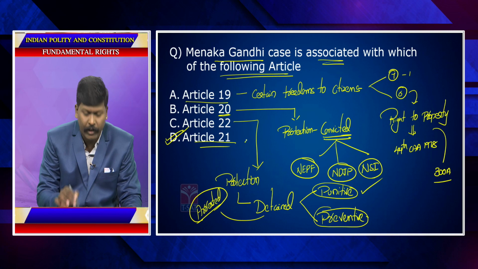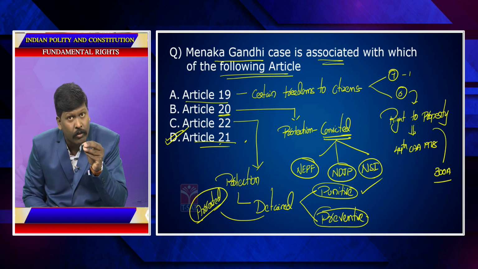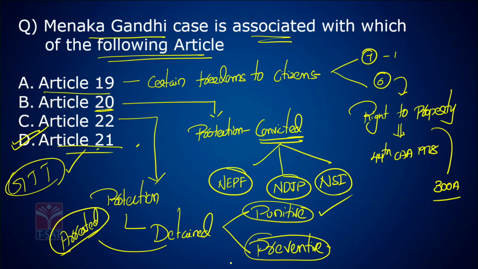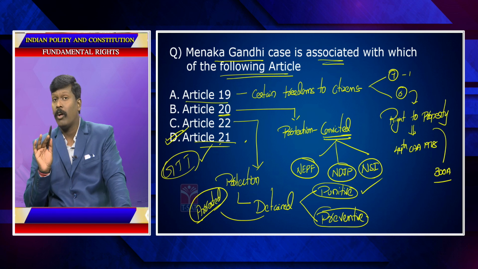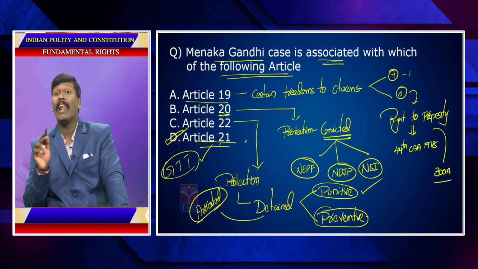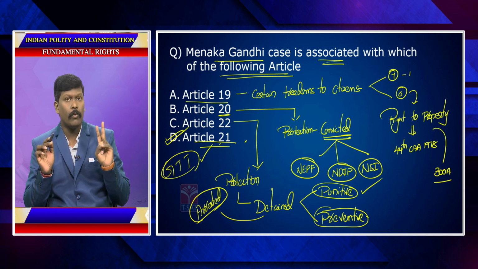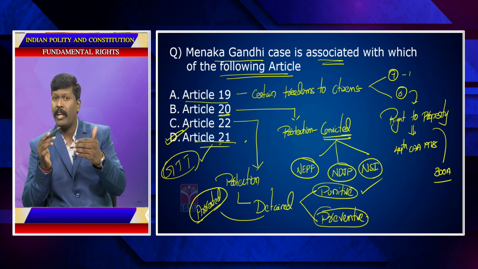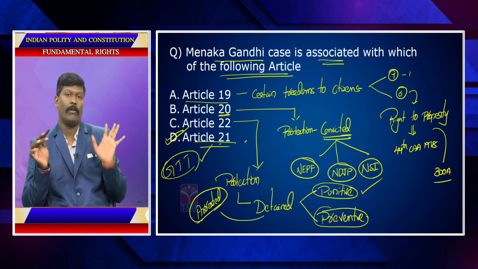So, Article 21 talks about the Maneka Gandhi case. Because of the Maneka Gandhi case only, the golden triangle theory emerged in India. I told you what the golden triangle theory is. According to the golden triangle theory, all the laws made by the legislature shall be aligned to 3 major articles: 1. Article 14, 2. Article 19, and 3. Article 21. If any law made by the legislature is against any of these 3 articles, that law can be declared unconstitutional or invalid by the Supreme Court.